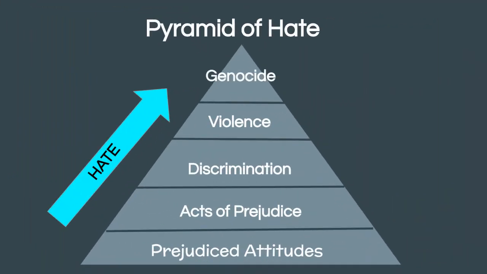As we get to the top of the pyramid of hate, we have genocide. And clearly, this will involve an incredible amount of hatred. And though the number of people who actively participate in the genocide is small, other people have now been intimidated into letting it happen. And the best analogy I can give you is bystanders in a bullying situation. People can watch bullying happen and they think it's wrong, but they don't want to get bullied themselves, so they just stand by and let it happen.